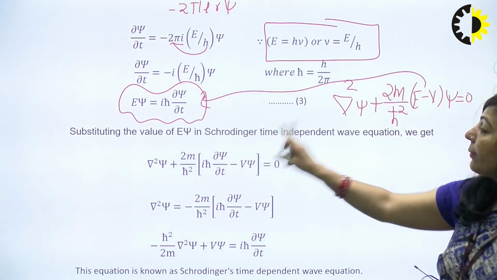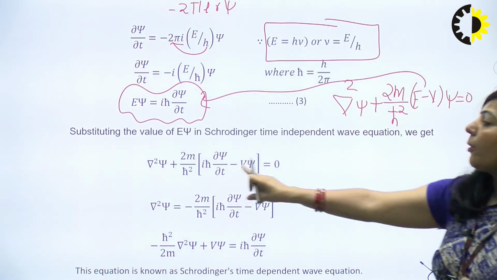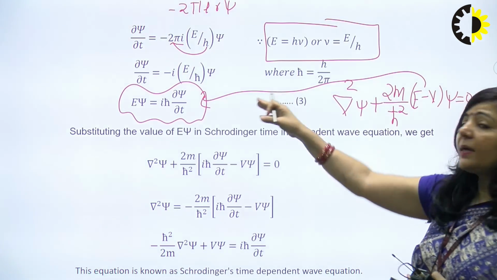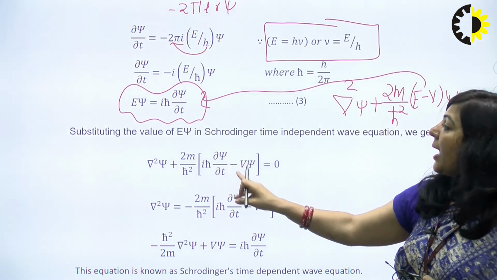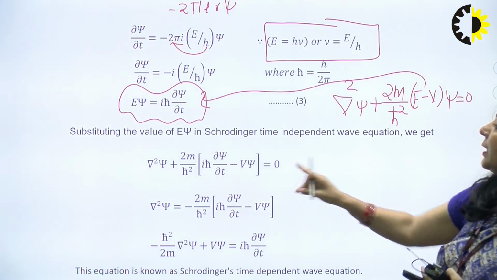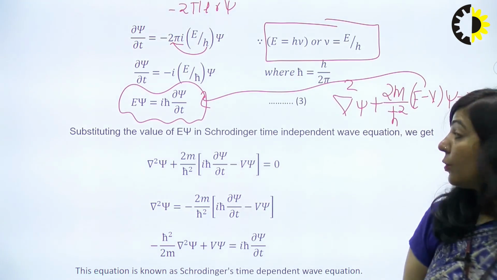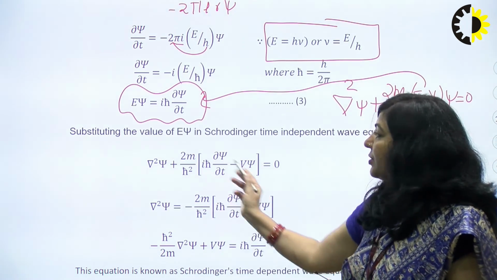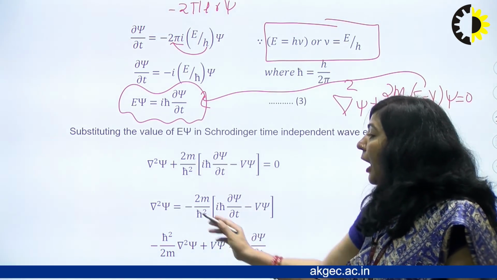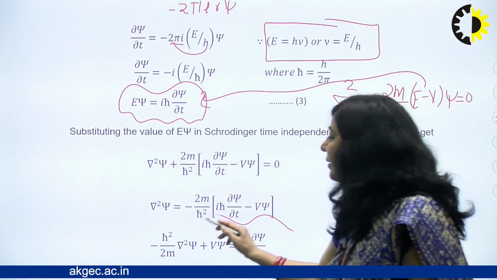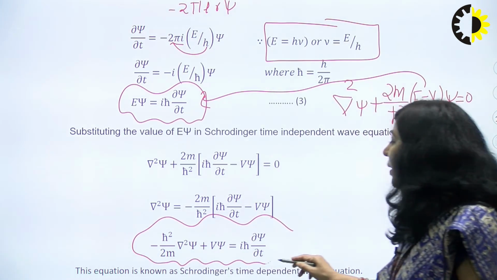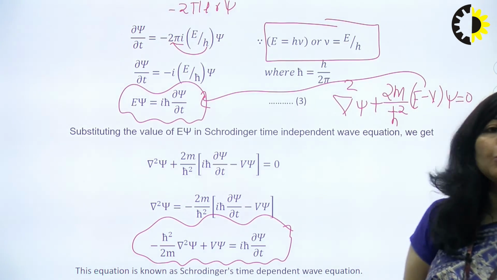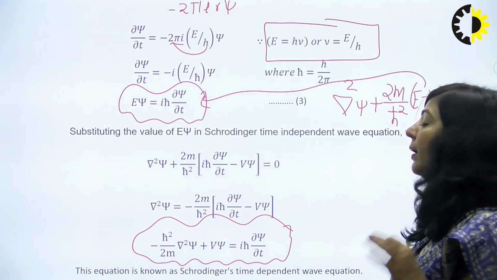Del square psi will remain as it is, plus 2m upon h cross square as it is. Now replace that E psi with I h cross del psi by del t, and this will be minus V psi equals 0. After simplifying, you get minus h cross square upon 2m del square psi plus V psi equals I h cross del psi by del t.